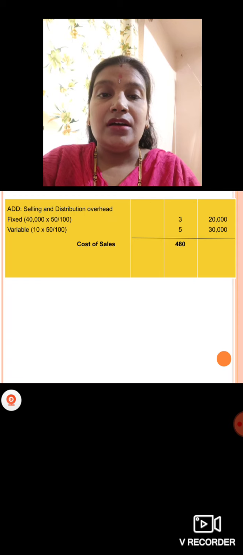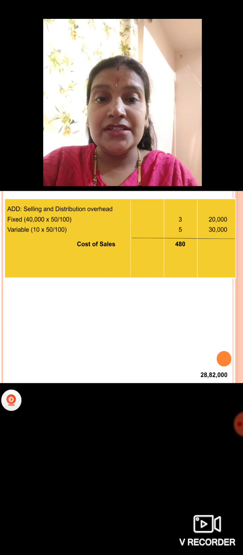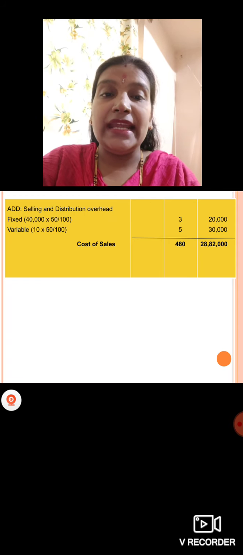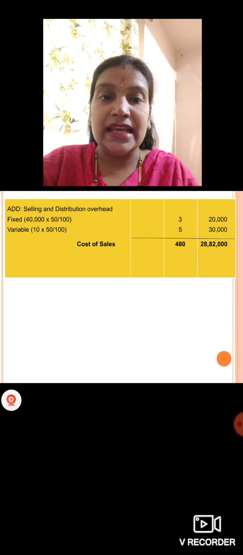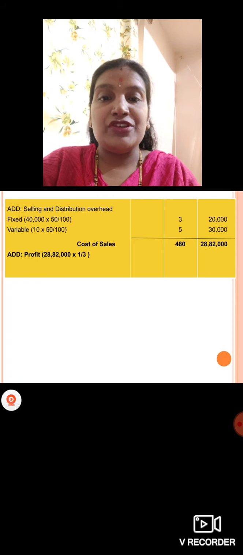It is 480 per unit and 28,82,000 total cost we have. Means 480 into 6,000, you'll get it as 28,82,000. The next we have profit which we should add.